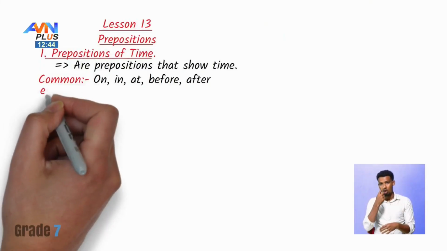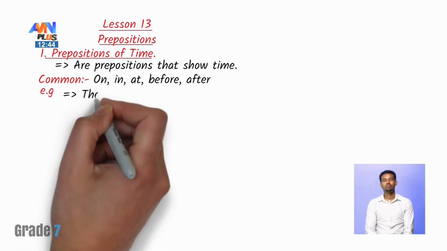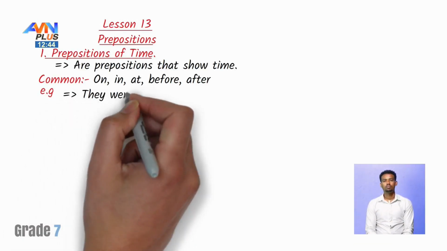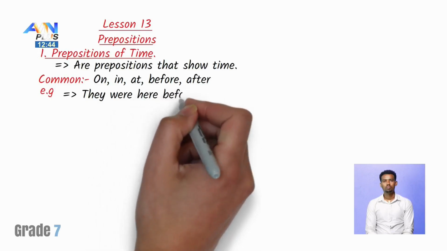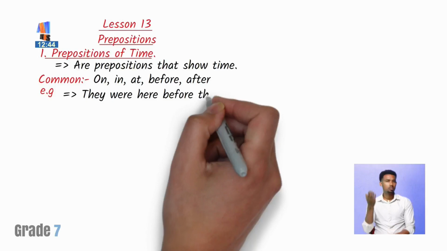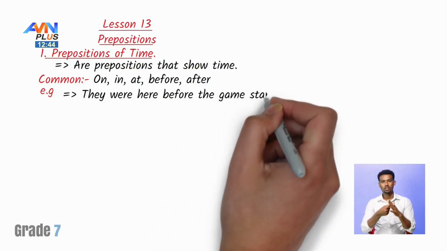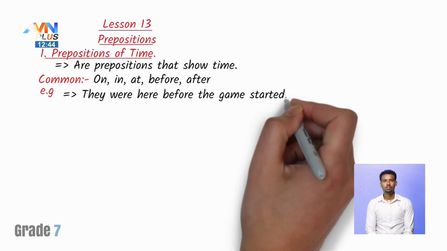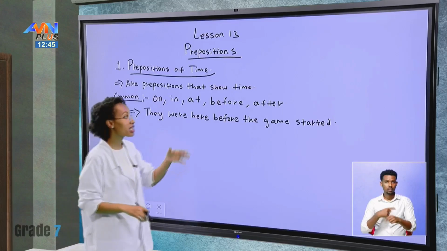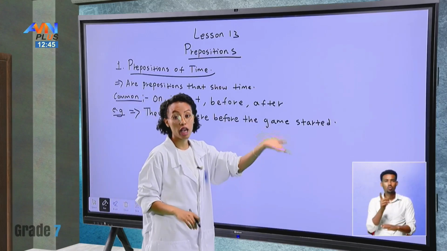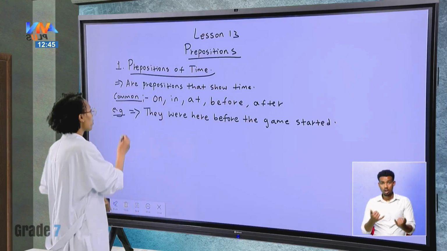For example, they were here before the game started. So, before is showing us what? Preposition of time. It is indicating time. Before what happened? The game started. So that means the game has already started. So it's showing us time.